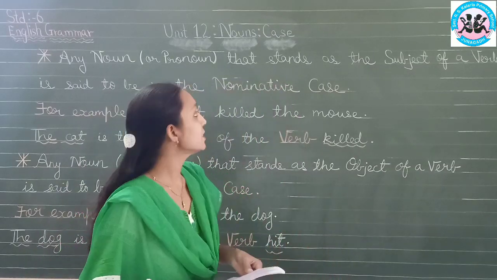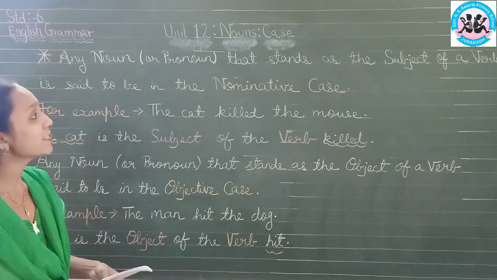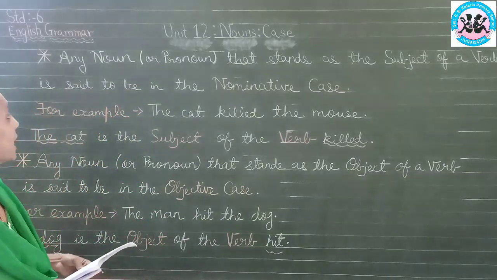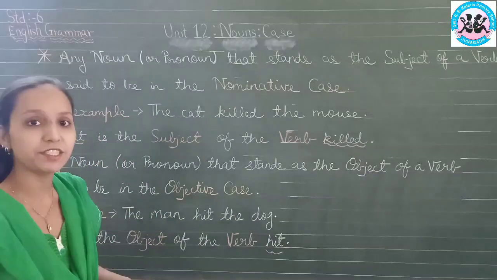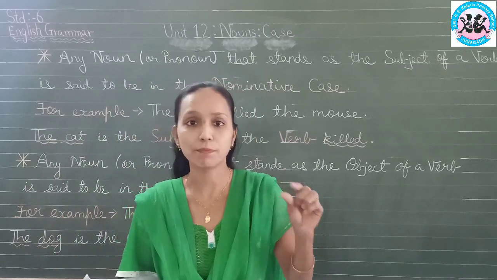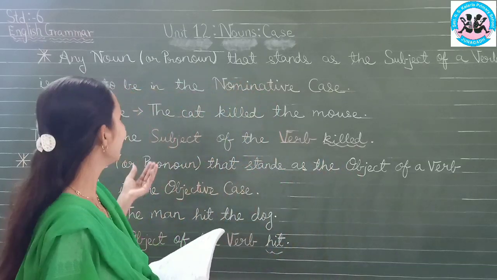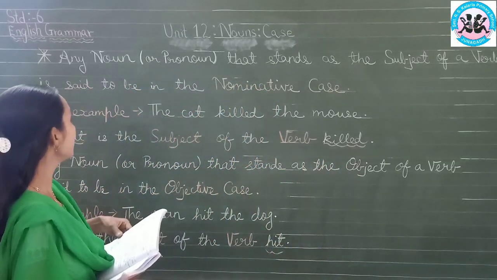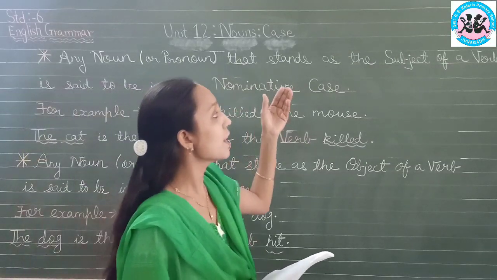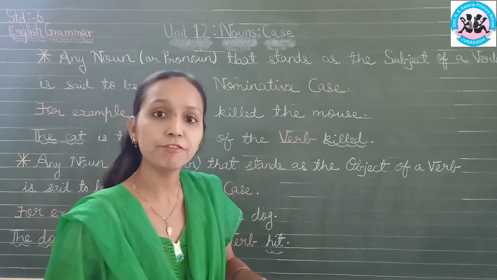Let us see. Any noun or pronoun that stands as the subject of a verb is said to be in the nominative case. All of you are familiar with the words subject and verb. So what do you understand by this sentence? Any noun or pronoun that stands as the subject of a verb is said to be in the nominative case.